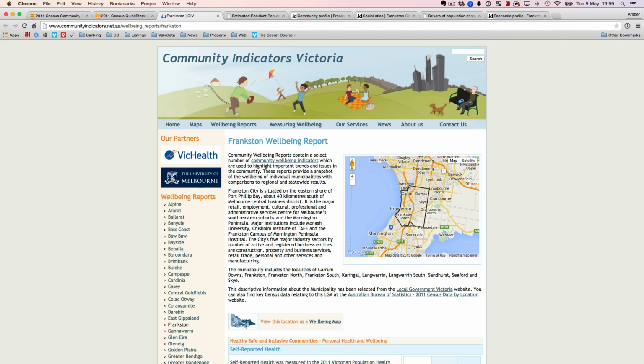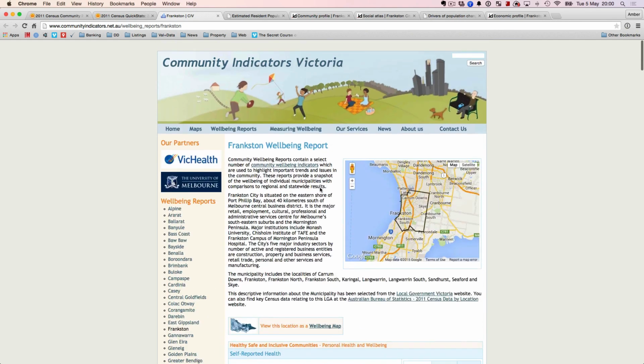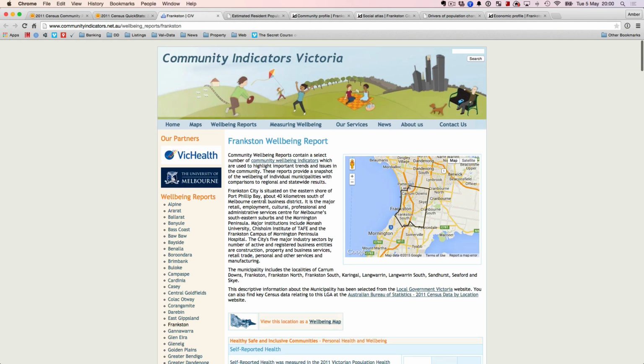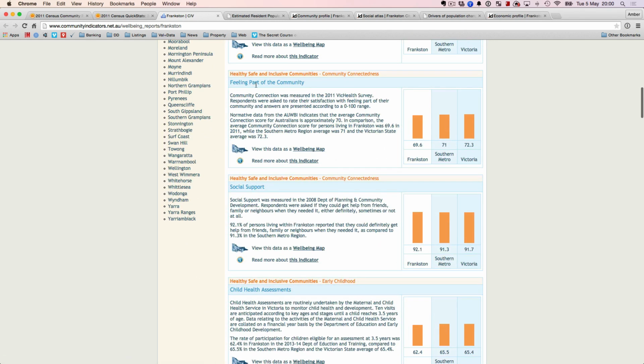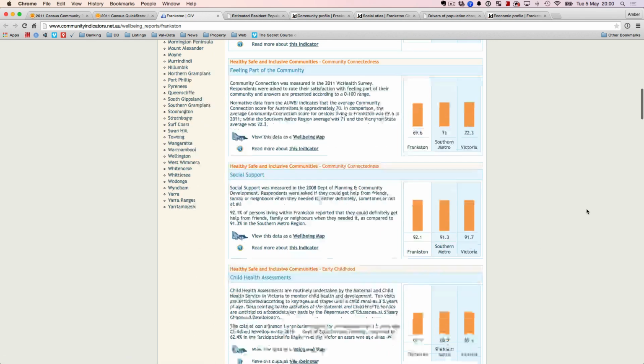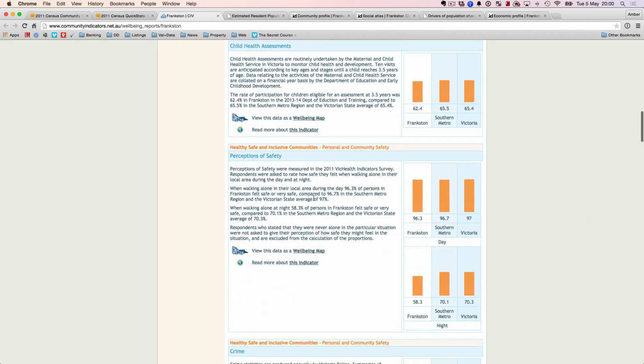This is another resource. For example, I was doing some research on Frankston in Victoria, because as per my research, Frankston's now primed for growth, and one of the reasons is the Victorian government is pouring about 60 mil into the train station upgrade, and there's a lot of stuff happening there. So this website talks about community indicators Victoria, and you can look at different suburbs, click on it and see, this is more like a well-being kind of perception of safety.